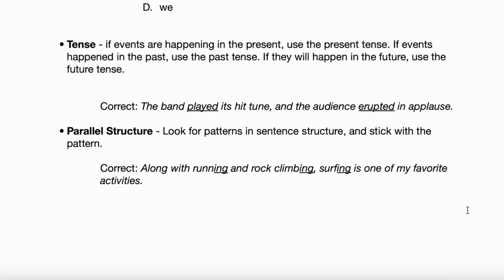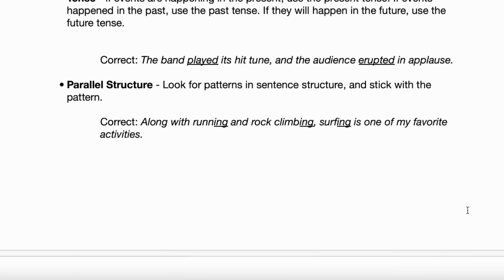That's it. Now, it's possible you can have different tenses in the same sentence. You can. It just depends when the events are happening for the particular underlined portion in the sentence. And if it's happened in the past, stay in the past. If it's happening in the present, use the present. If it's happening in the future, use the future tense. That's it. Okay? All right, let's read the next bullet point on parallel structure.